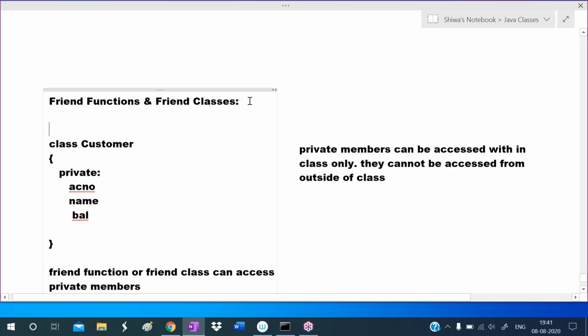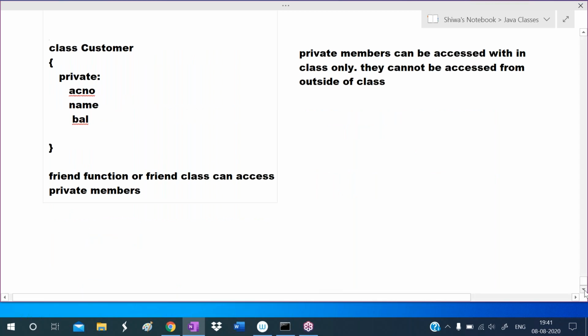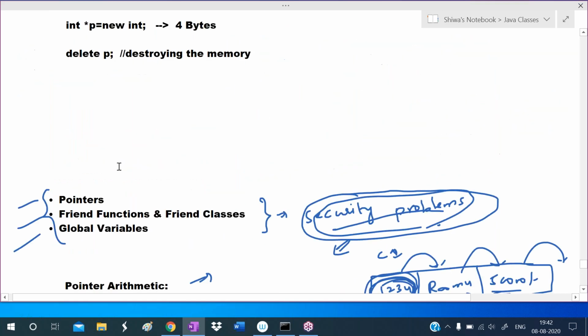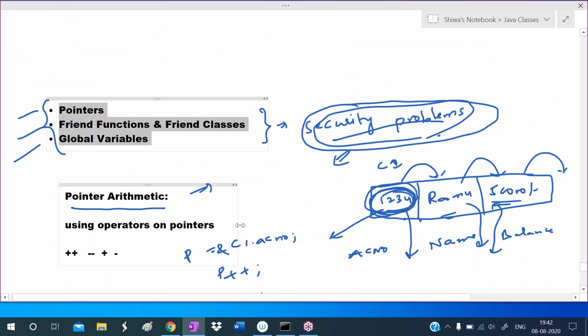Another drawback is that C++ supports global variables. Global variables means a global variable can be accessed from anywhere, whether within the program or outside of the program. Accessing from anywhere means some security problems may occur. So these are the security problem oriented concepts: pointers, friend functions, friend classes, and global variables.